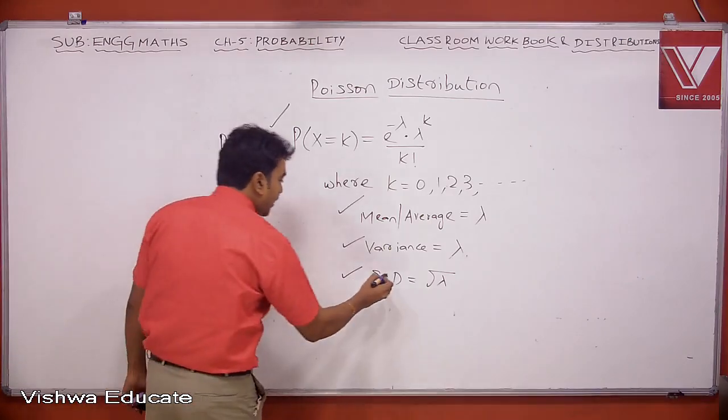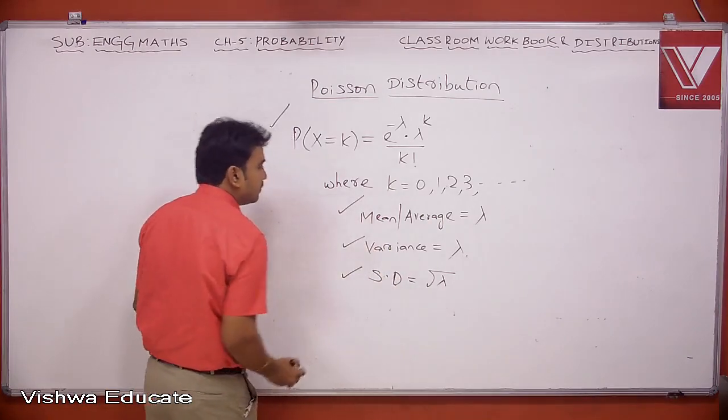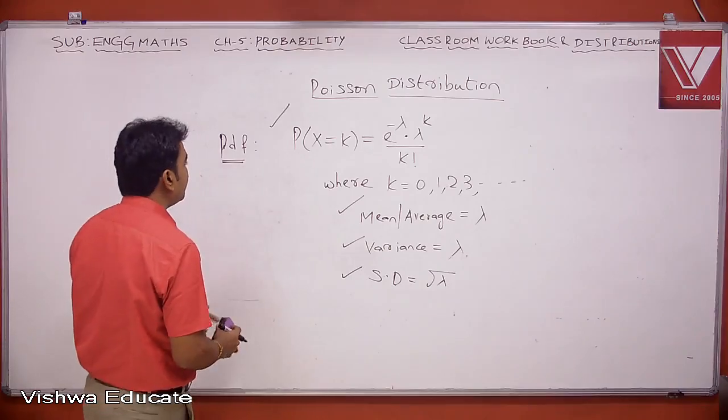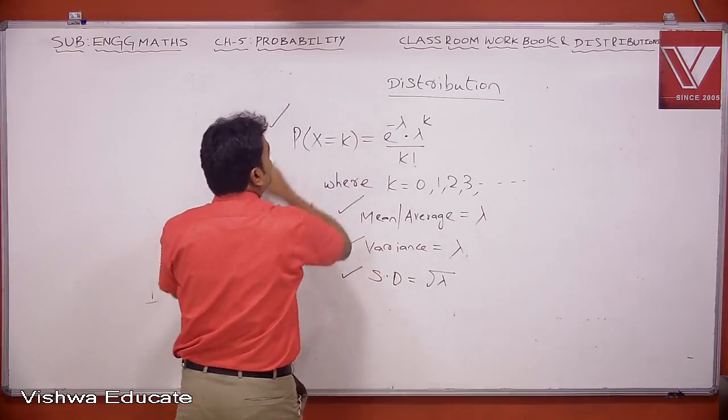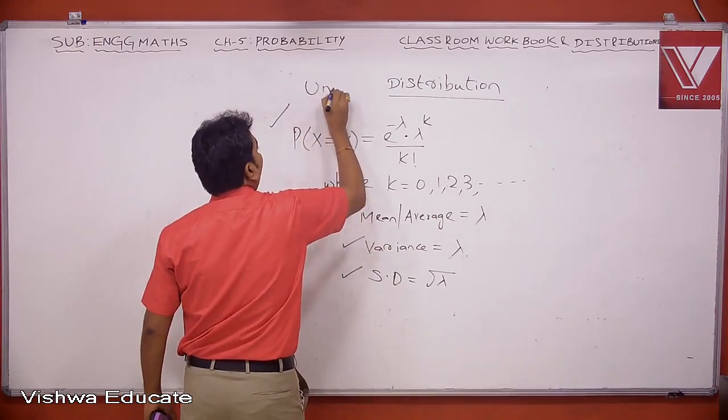So this is the standard deviation. Next one is uniform distribution.